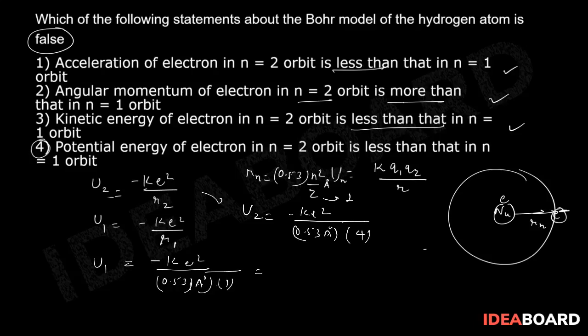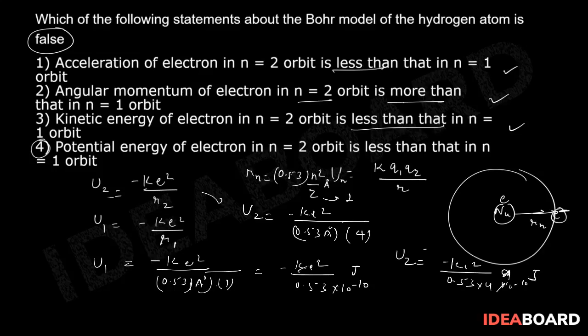So we are getting the final value here, minus Ke square upon 0.53, and if you want to keep this in 10 to the power minus 10, this will be in joules. And U2 is equal to minus Ke square upon 0.53 into 4 into 10 to the power minus 10, in joules.